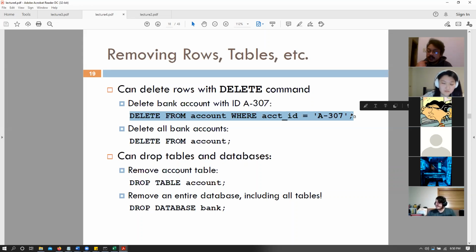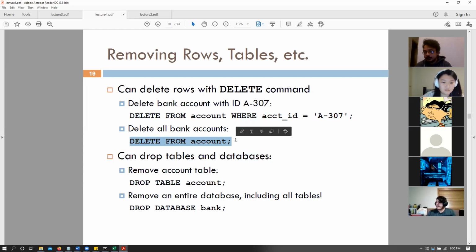However, if we were not deleting based on a primary key, if we were deleting, delete from account where branch is New York. Let's say we are shutting down the New York branch. In that scenario, all accounts from New York branches would be deleted, right? So we can also delete all accounts with this delete statement as well. So delete from account would delete all rows from our account table.